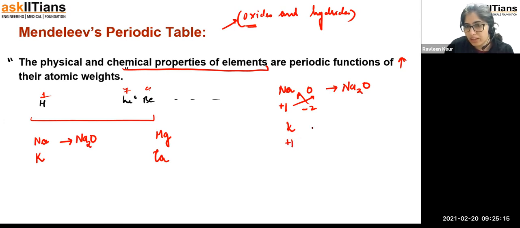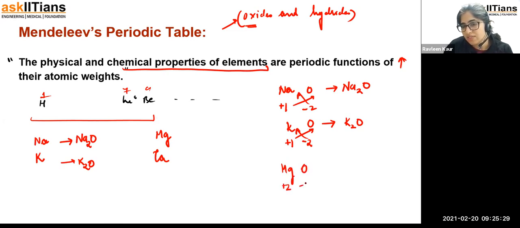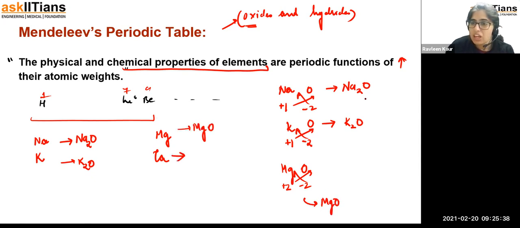Potassium again is +1. Oxygen is -2. Whenever you do the crisscross, you will get K2O. If you take magnesium, magnesium valency is +2, oxygen valency is -2. Whenever you do crisscross, you will get MgO. If you take calcium, calcium's valency is going to be +2, oxygen's valency is going to be -2. If you do a crisscross, this is going to be CaO.